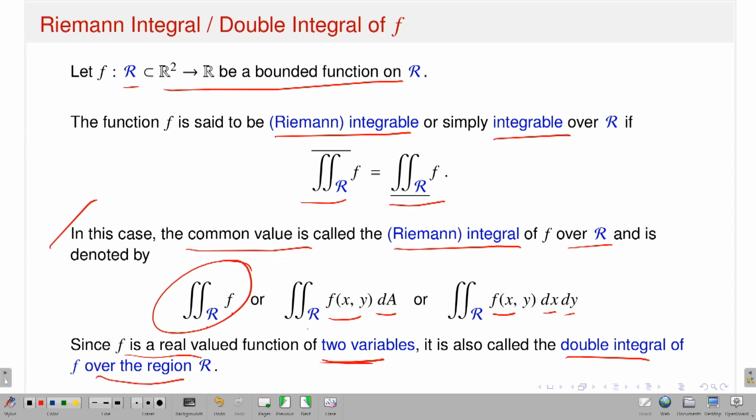That means, if I have a bounded function on a bounded rectangular region, I take partitions, make an upper sum and a lower sum, and out of the upper sum and lower sum you define the upper integral and lower integral. Then you say that a bounded function is said to be Riemann integrable, or simply integrable, if the upper integral is the same as the lower integral. That is one of the definitions that you are familiar with from real single variable calculus, and in the next slides I will also talk about integrability in terms of the Riemann sum. That is another way you can talk about it.